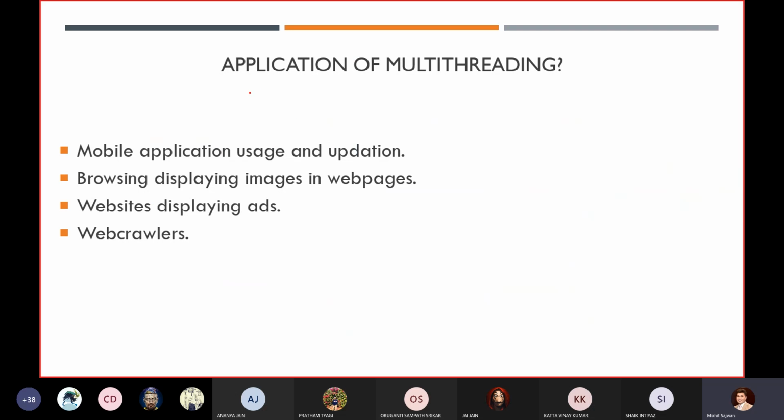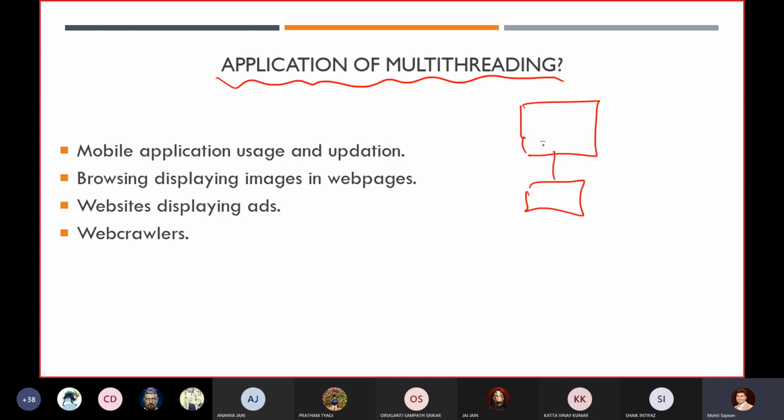Now you know what the applications of multi-threading are. I can give you one example: in your system, nowadays if you are writing some code, or browsing something, simultaneously it might be possible you are downloading some file, or listening to some music too.